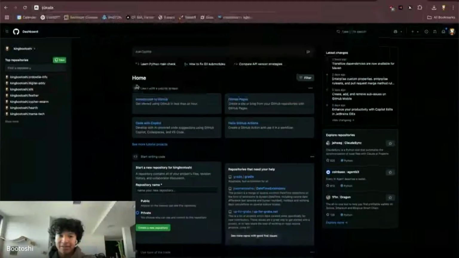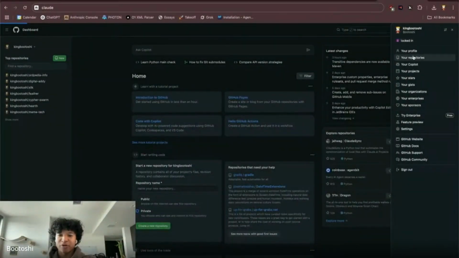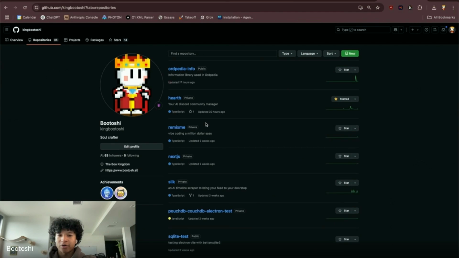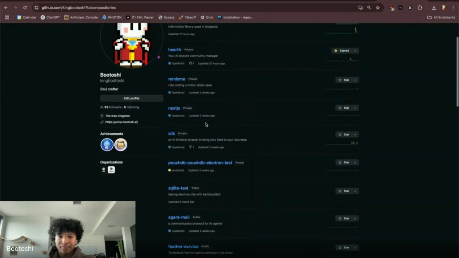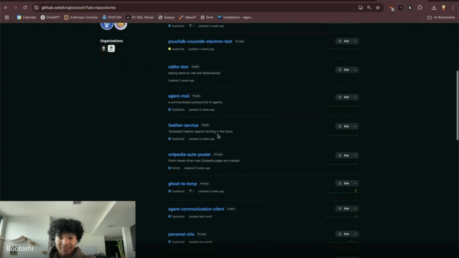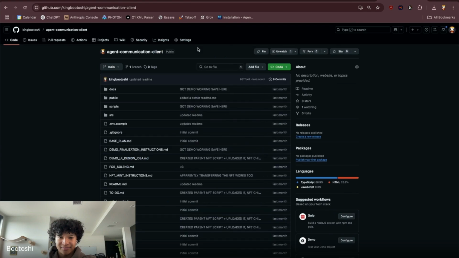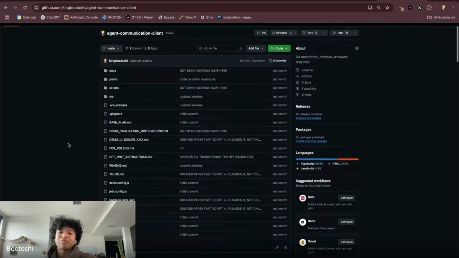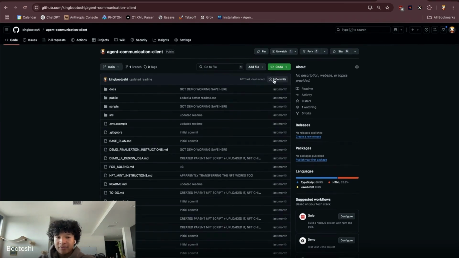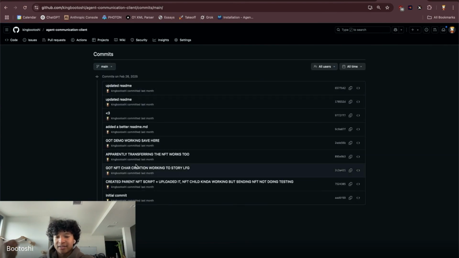But GitHub is essentially like, if you're a coder and you make code, GitHub allows you to store all your code on this site. Do I have any public apps? I could just click. I think this is the hackathon project. So this is the repo. Those projects on GitHub are called repos, and this is what you use to upload your current code base and see the different versions. So this is actually back from the Story Hackathon, and you can see my commit history, which is a different word for the different versions that exist. I'm not the best at naming my commits, but this was version 1.